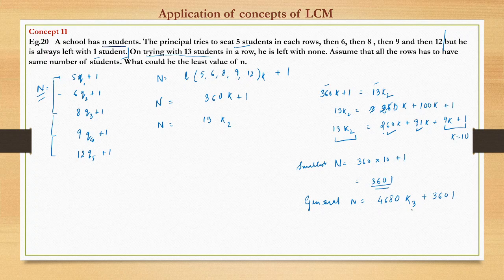This should have been the general form. The smallest would be when k3 is equal to 0. So at k3 equal to 0, the smallest n is nothing but 3601. This is the answer.